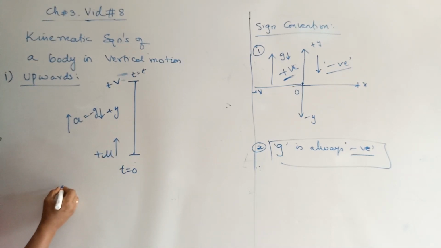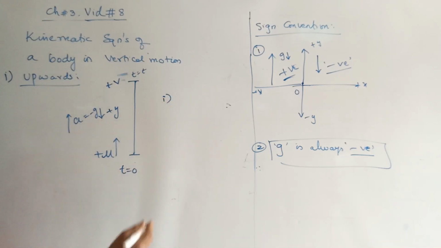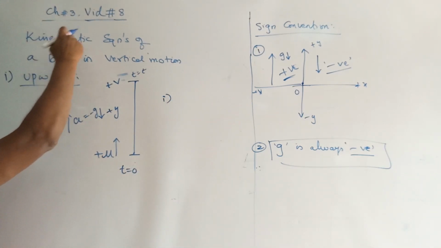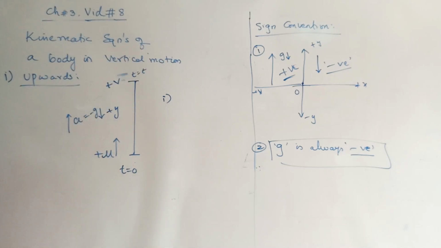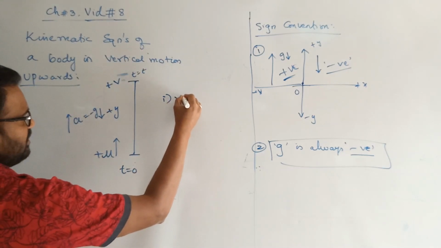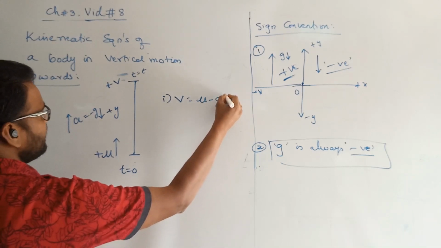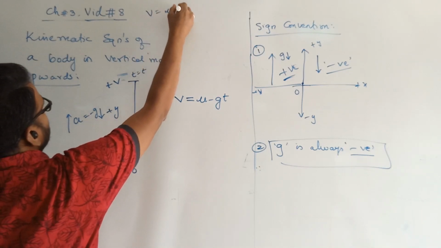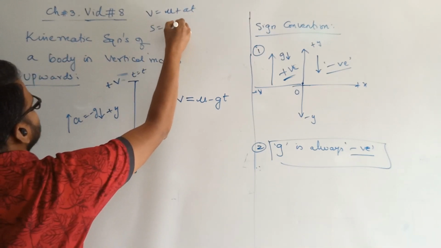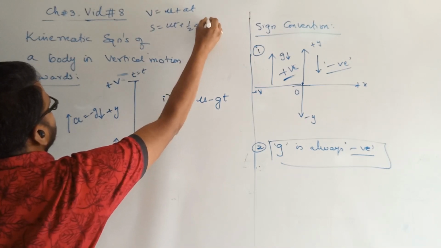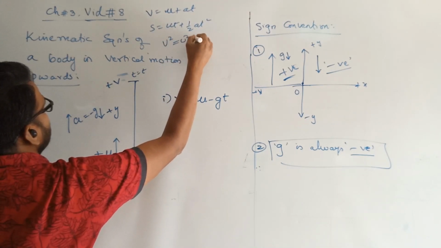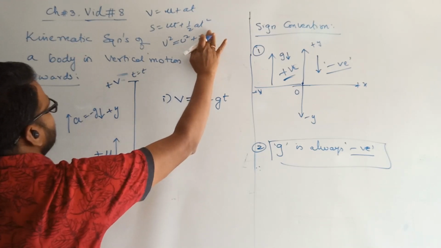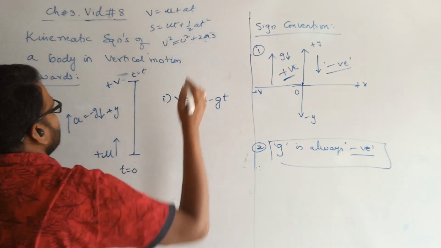Let us write the first equation. The first kinematic equation of a body undergoing vertical motion is given by v equals u minus gt. It was actually v equals u plus at. If you want, I'll write the basic equations: v equals u plus at, s equals ut plus half at square, v square equals u square plus 2as. These are the basic equations.